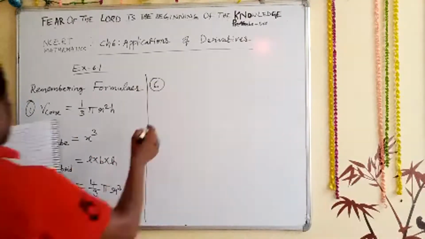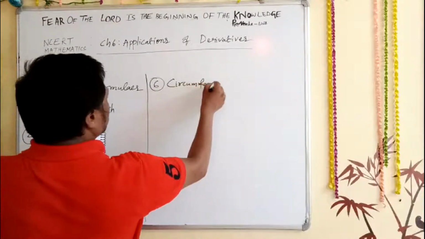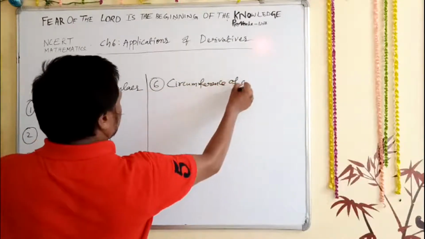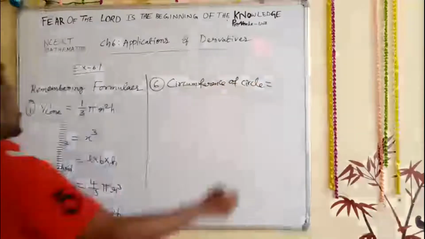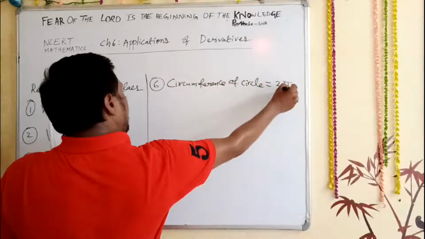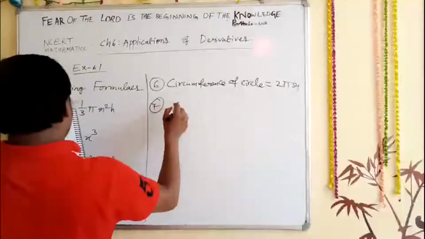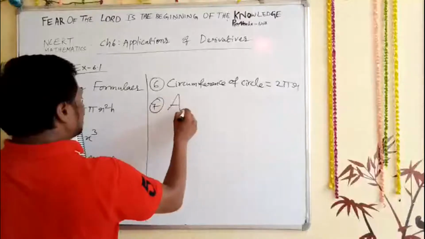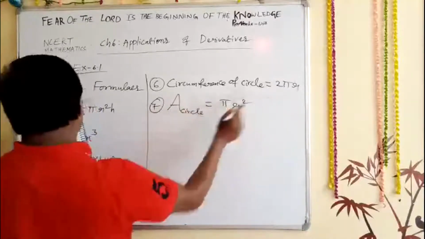Sixth, circumference of a circle, it is 2 pi r. And the seventh one is the area of a circle, that is pi r square.